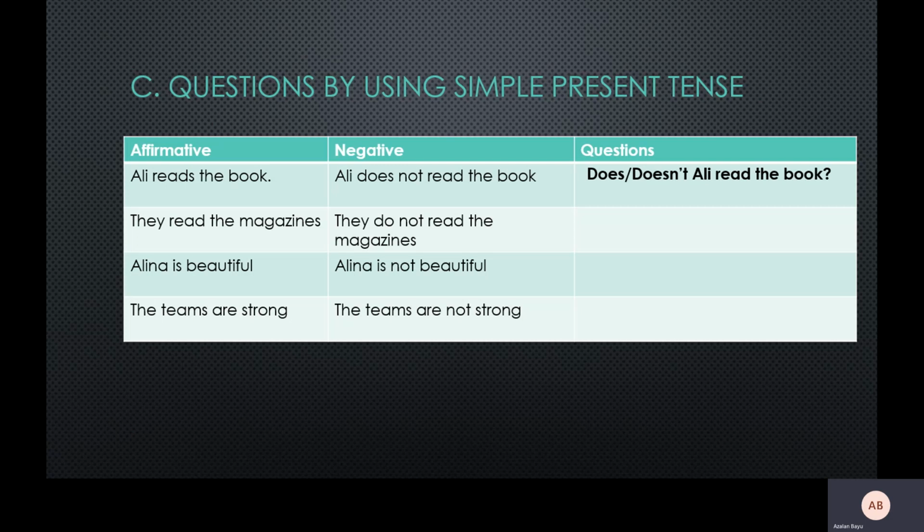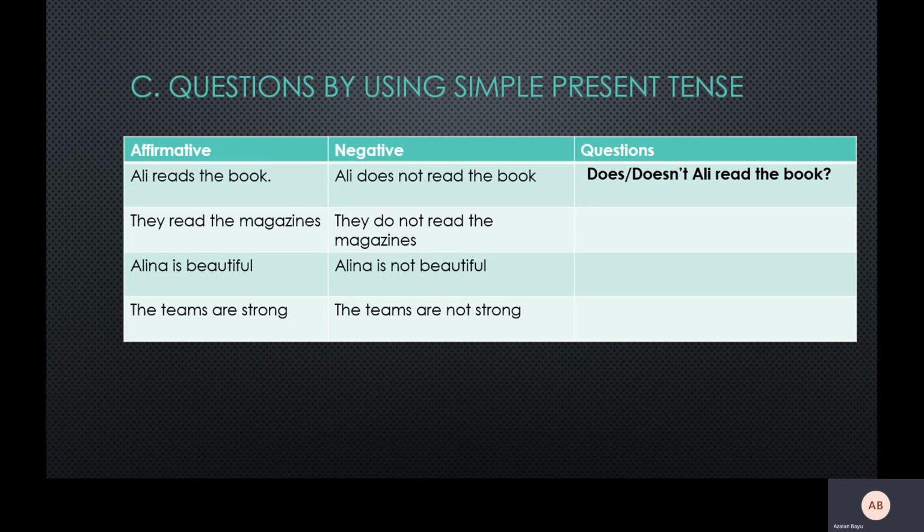So you put the verb in front of the sentence, followed by the subject and the rest of the sentence. Usually a sentence starts with subject, verb, and then object. But if you want to form a question, you start with the verb, subject, and then object.